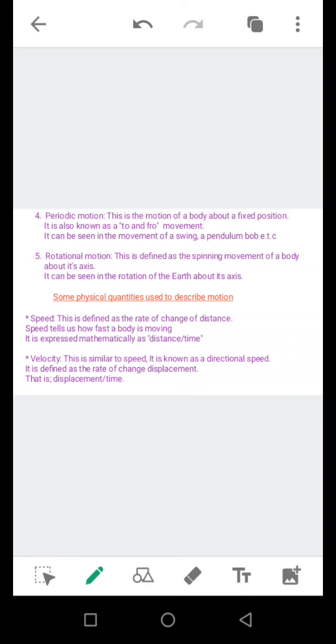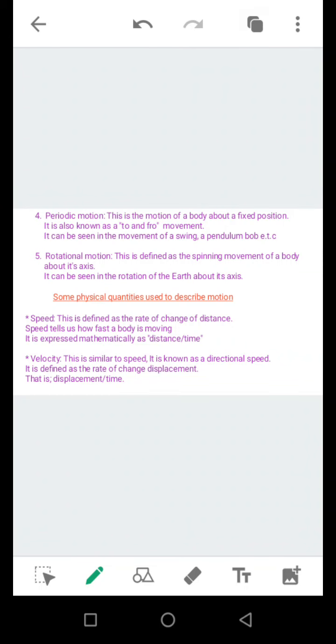Next quantity is velocity. Velocity is very similar to speed, only that velocity is a directional speed. That means for velocity, you know the direction you are heading to. The direction could be north, it could be south. You can have 3 meters per second towards the north direction, and so on.